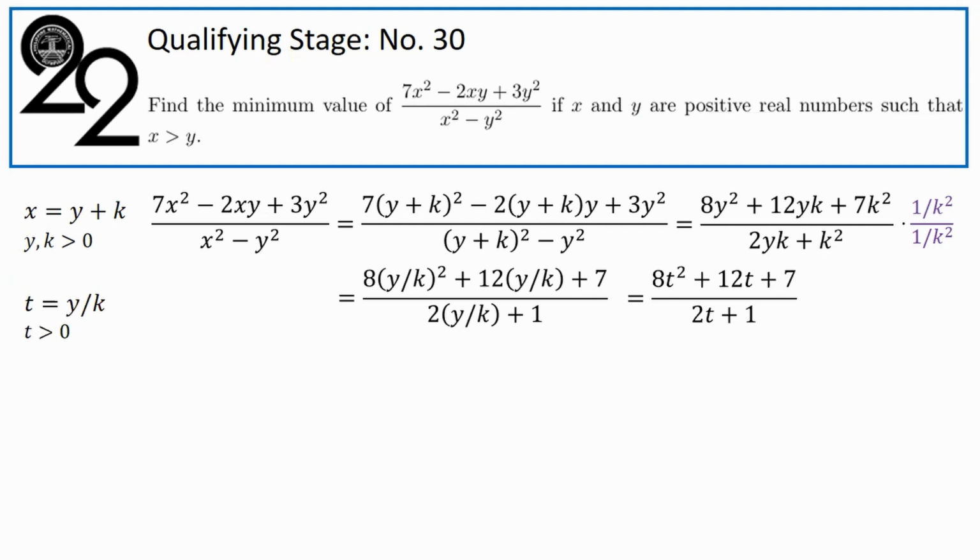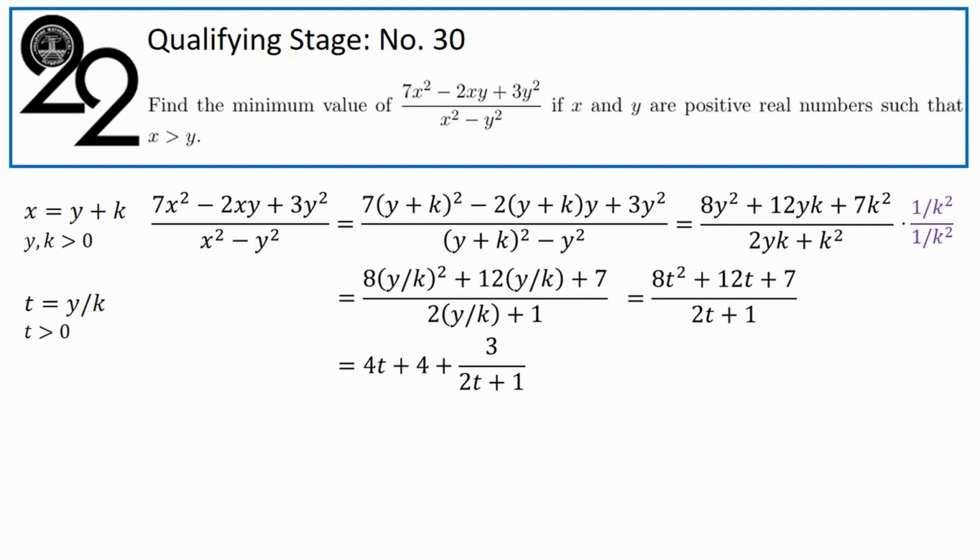Definitely much simpler. It's just in terms of one variable with one requirement, which is that t has to be positive. We want to find the minimum of this. Now, does this fraction remind you of the expression we had to minimize in the previous problem? Doing the actual division gives us 4t plus 4 plus 3 over (2t plus 1).